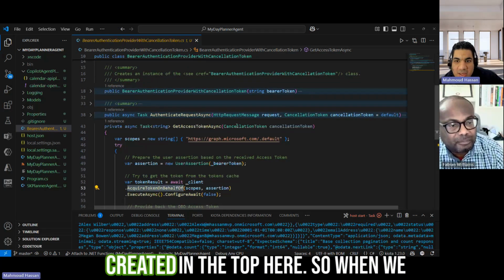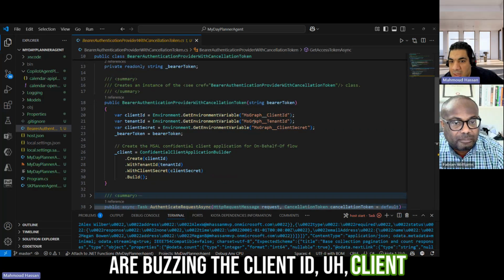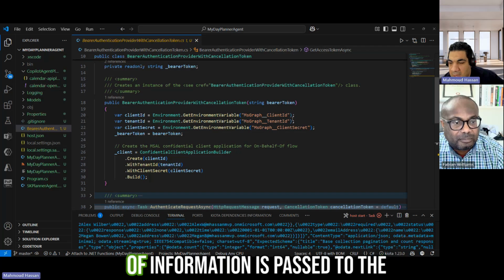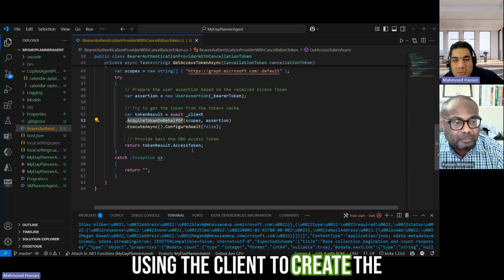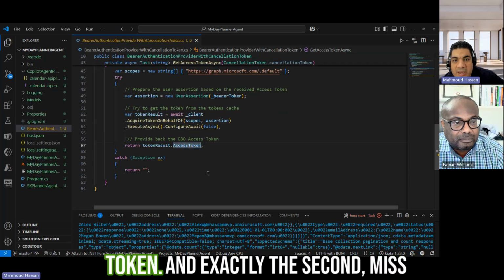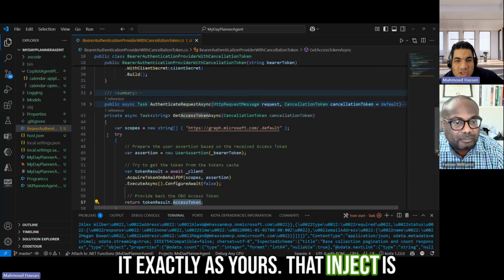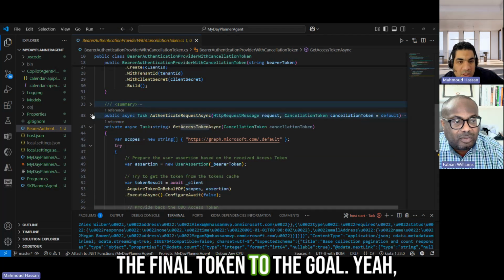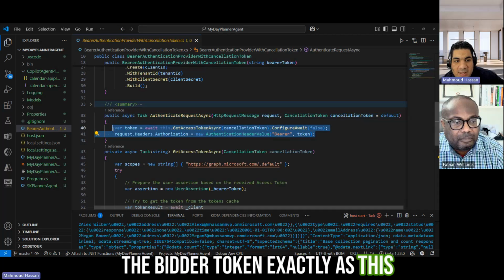So the client is actually created at the top here. When we are passing the client ID, client secret, and so on, all of this information is passed to the client at the top, and then we are using the client to create the token and retrieve the access token. And exactly the second method, exactly as yours, injects the final token into the call, to the authorization header as the bearer token, exactly as this one.